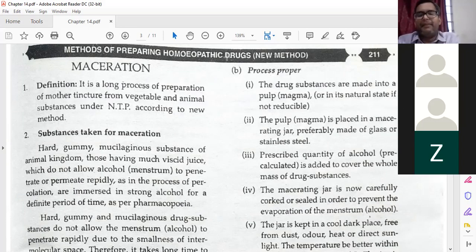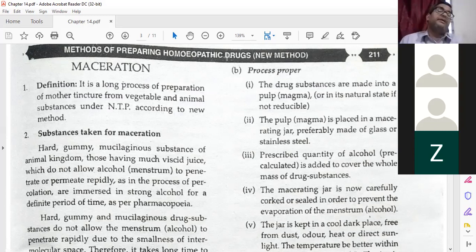In the natural state, if it is not reducible, meaning if it is already in small pieces, like small leaves, then there is no need to chop it. You can keep the drug substances as they are. But if the size is bigger, you have to chop it and make it into pulp or magma form. The pulp or magma is placed in the macerating jar.